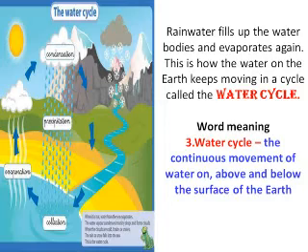So children, this cycle keeps moving on and on and on. So this moving cycle is called the water cycle. Once again, I repeat the meaning of water cycle. Water cycle: the continuous movement of water on, above and below the surface of the earth. Okay, my dear children?